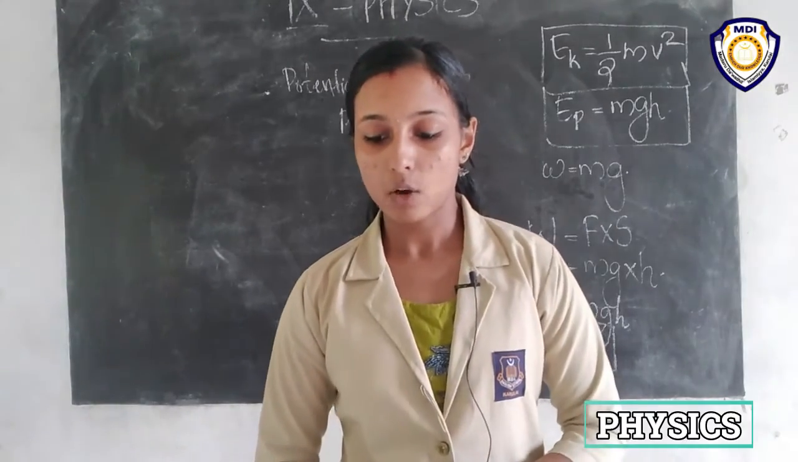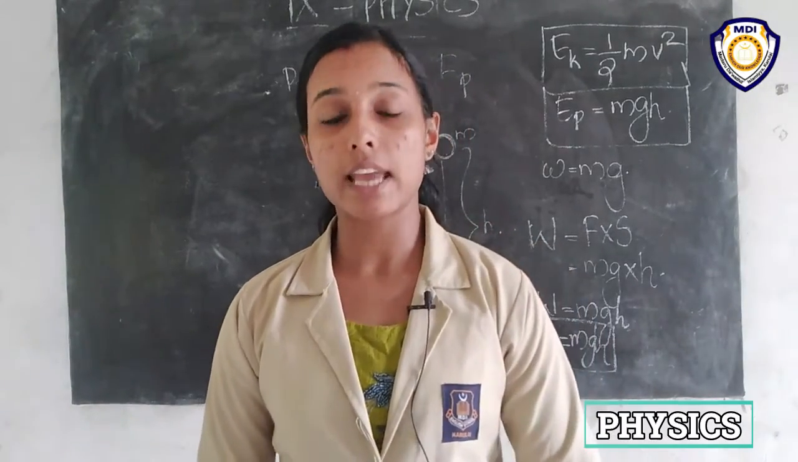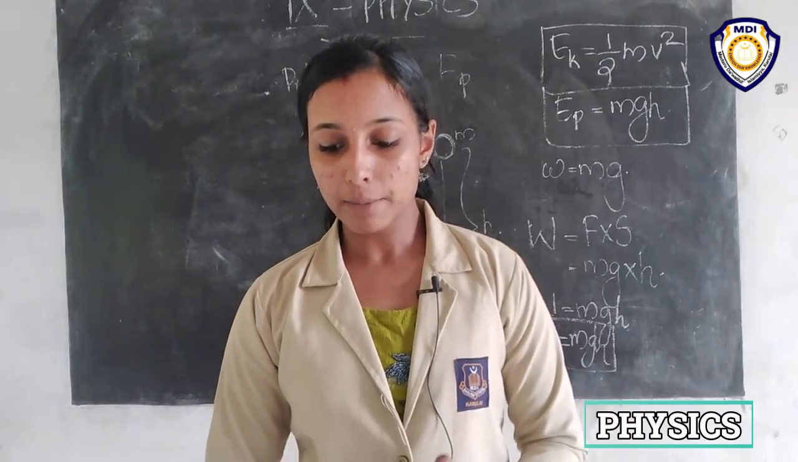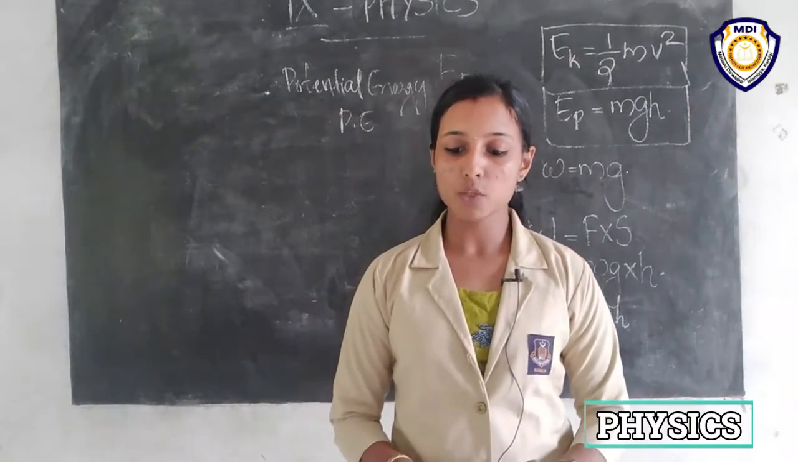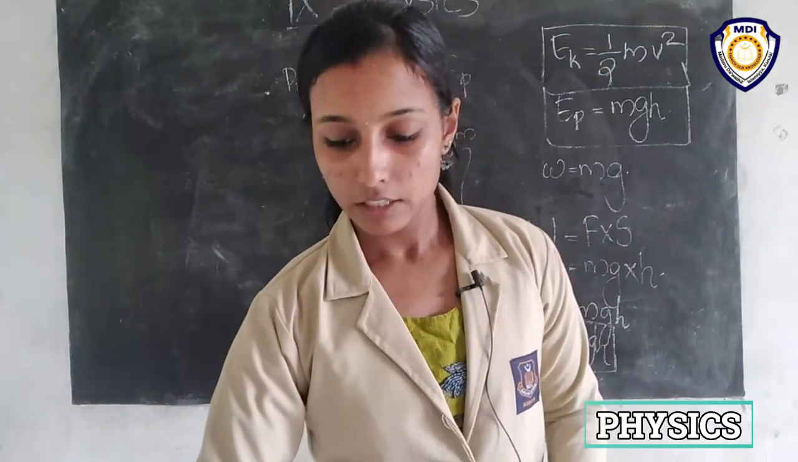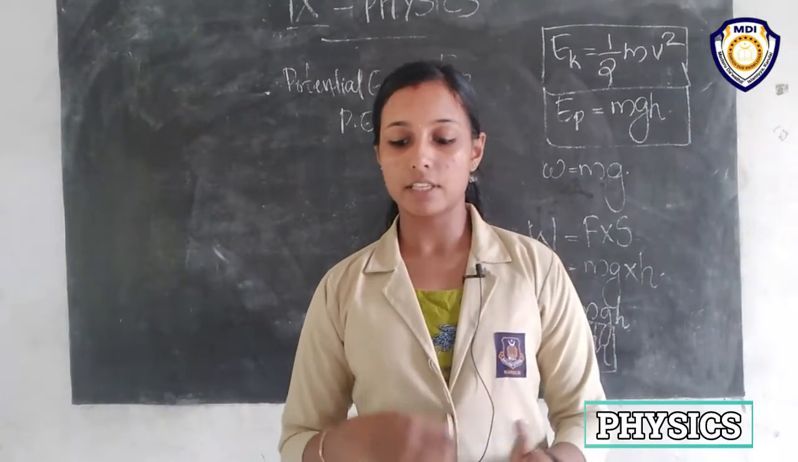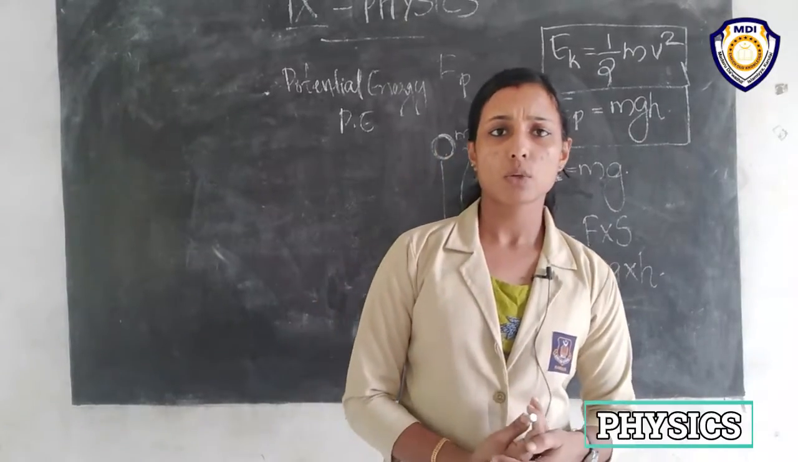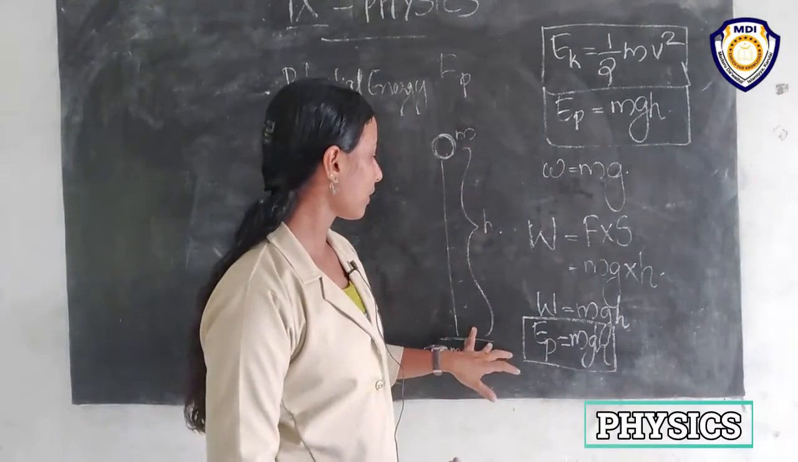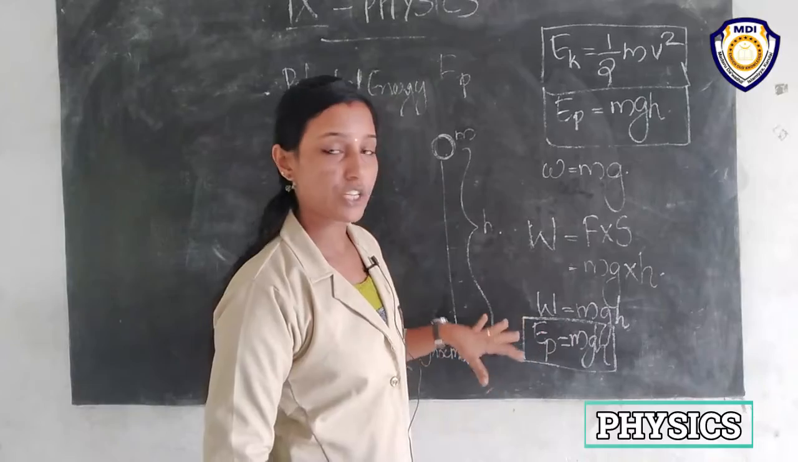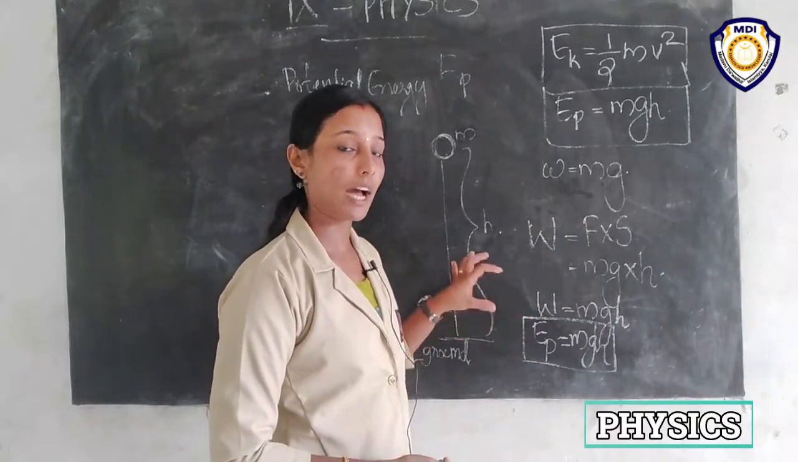Okay, an object in a given position can have a certain potential energy with respect to one level and a different value of the potential energy with respect to another level. So it depends on the height. Potential energy of an object depends on the height.